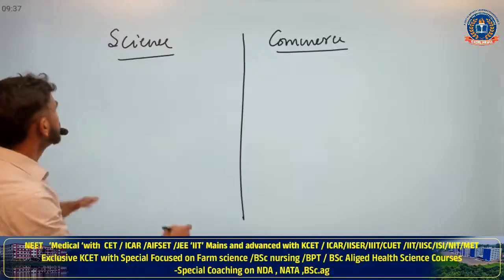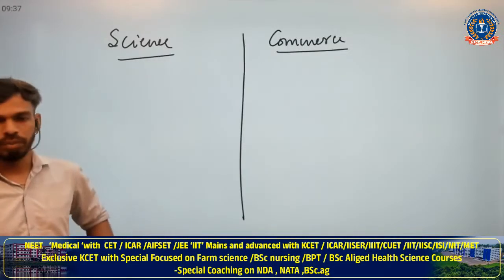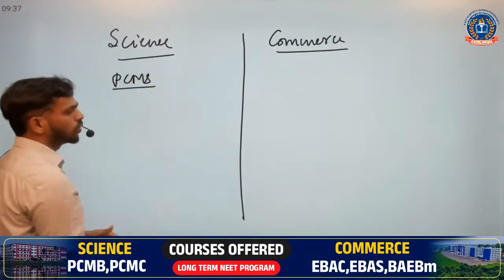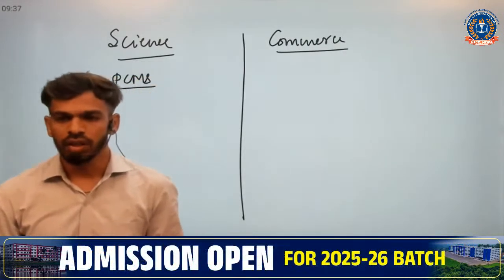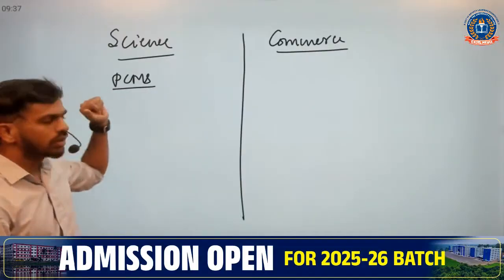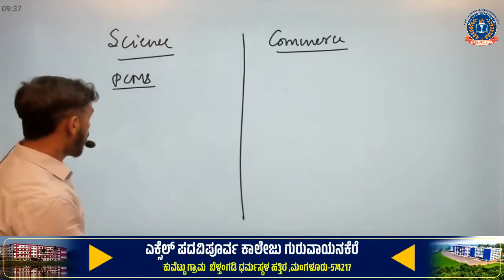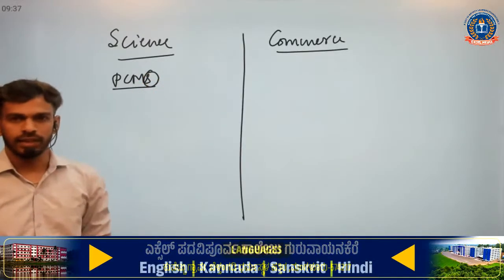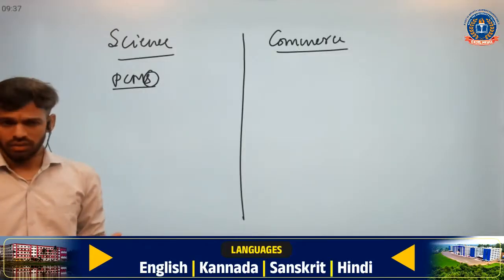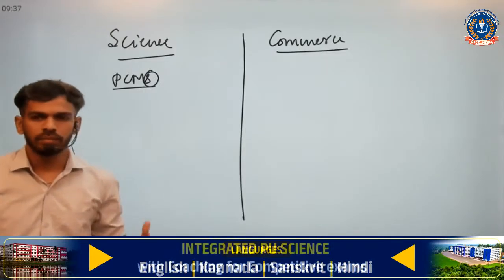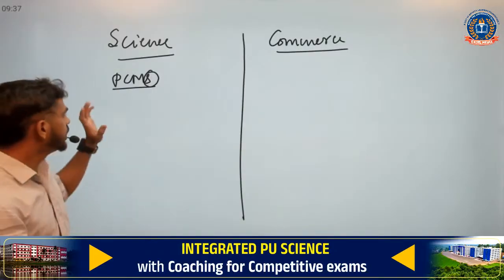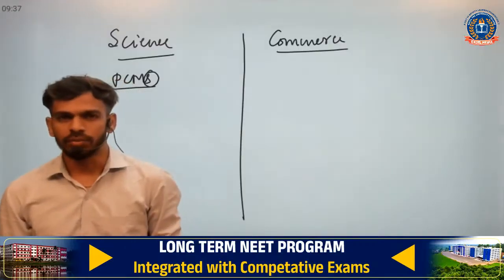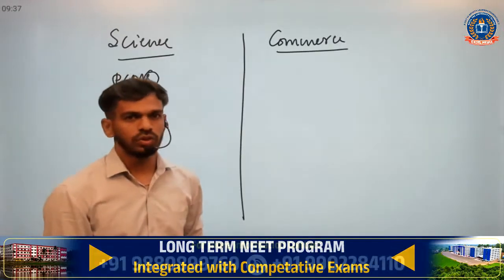In science, the available combination is PCMS. As we know PCMB, PCMC, PCME, similar to that we have another combination, PCMS. If you opt for that combination, one subject will be statistics. Statistics may be part of mathematics, but nowadays it is completely an independent subject, so you can study it in detail. What are the advantages? Why do you need to study statistics?